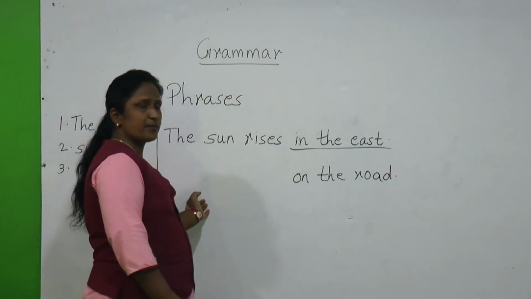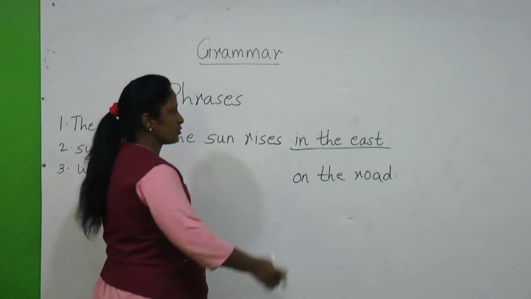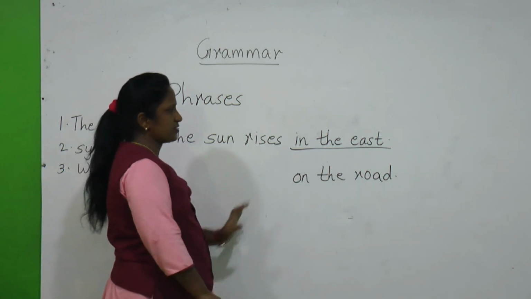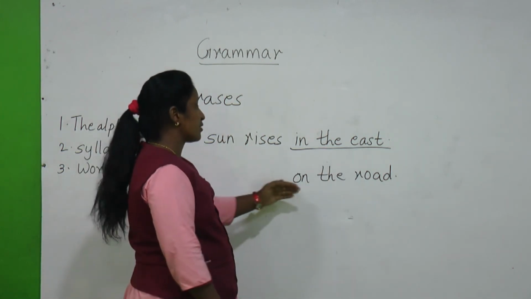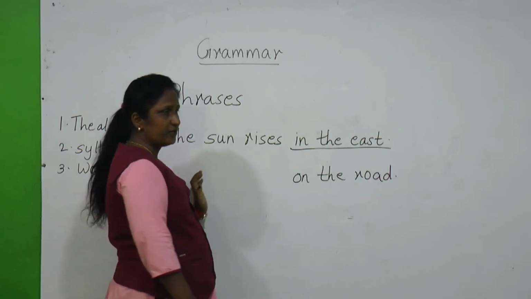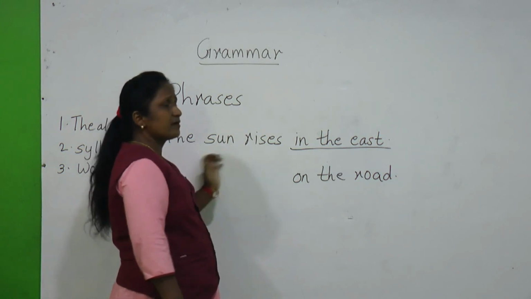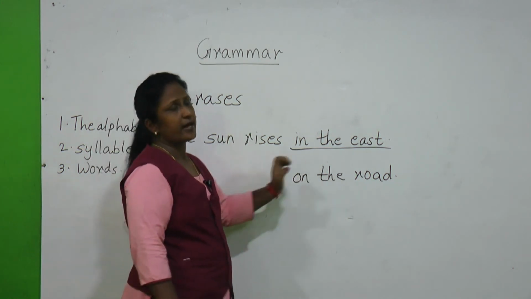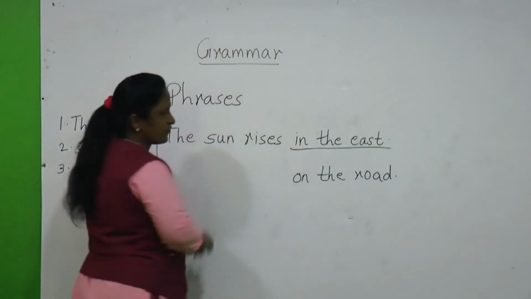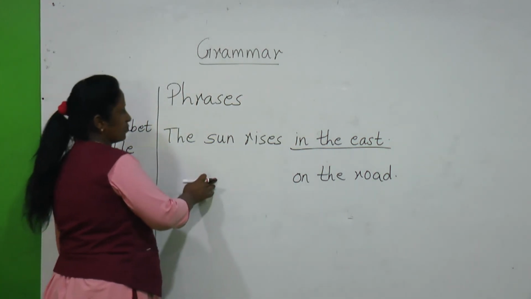Here you can add some more words before the phrase. Here, on the road is an incomplete sentence. It is just one part of the sentence. So if I want to write one meaningful sentence, I want to use some more words so that the sentence will be complete and meaningful. So now if I write like this, she found a pen on the road.